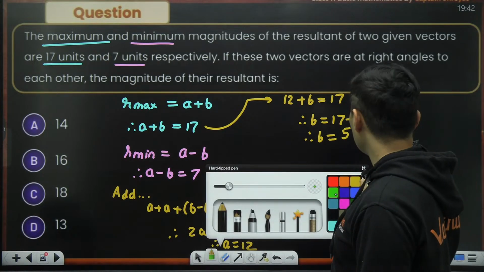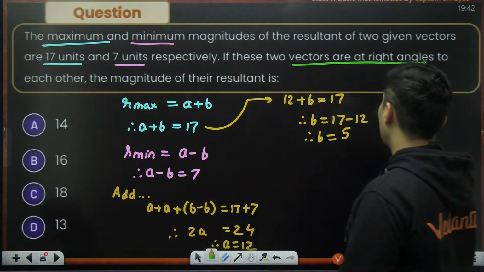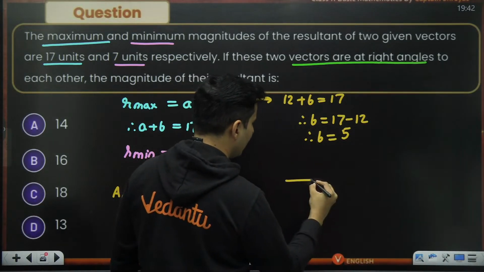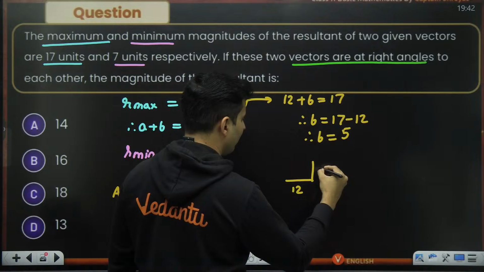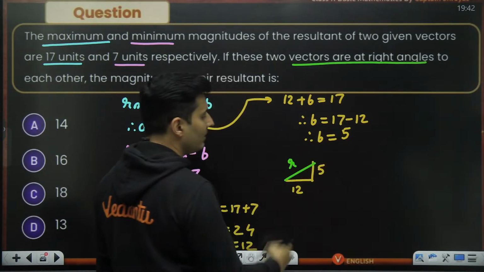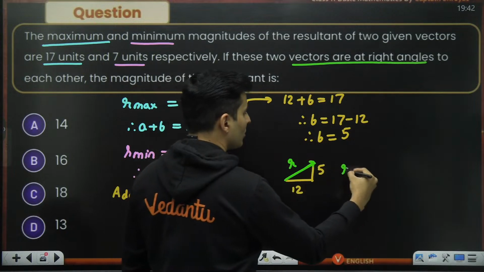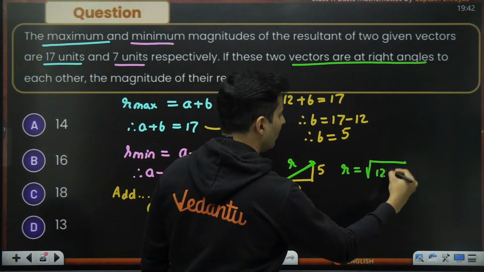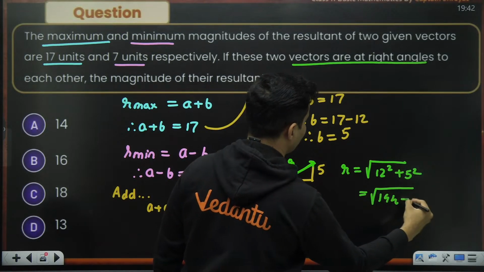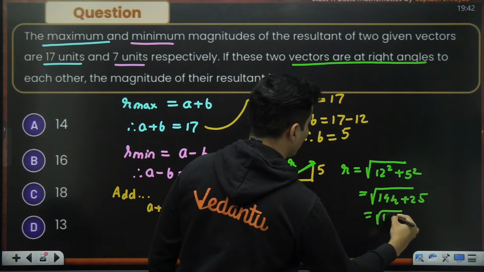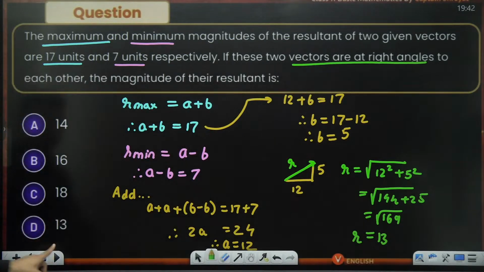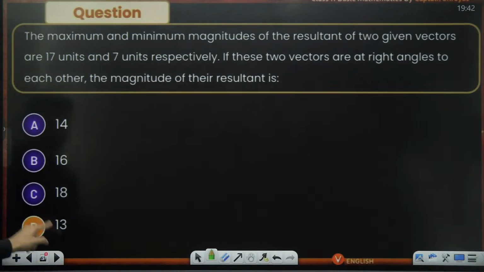But that's not the question. The question is if both of them are perpendicular to each other. If both of them are perpendicular to each other, a is having 12 units, b is having 5 units, and we have to find what their resultant will be. So obviously we can use Pythagoras theorem. It will be 12 square plus 5 square. So 12 square is 144, 5 square is 25, which will make it root 169, which is nothing but 13 units. So the resultant should be D option, which is 13 units.